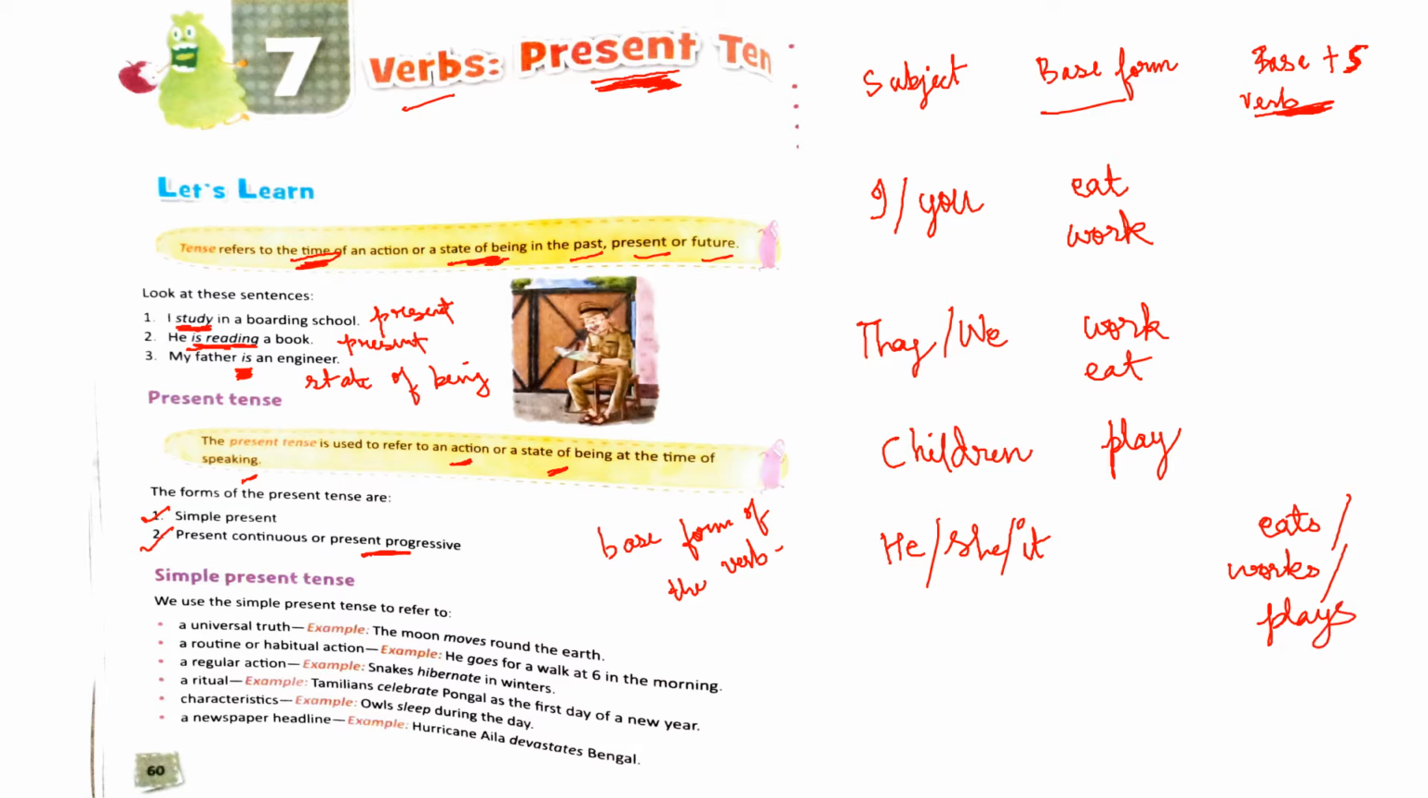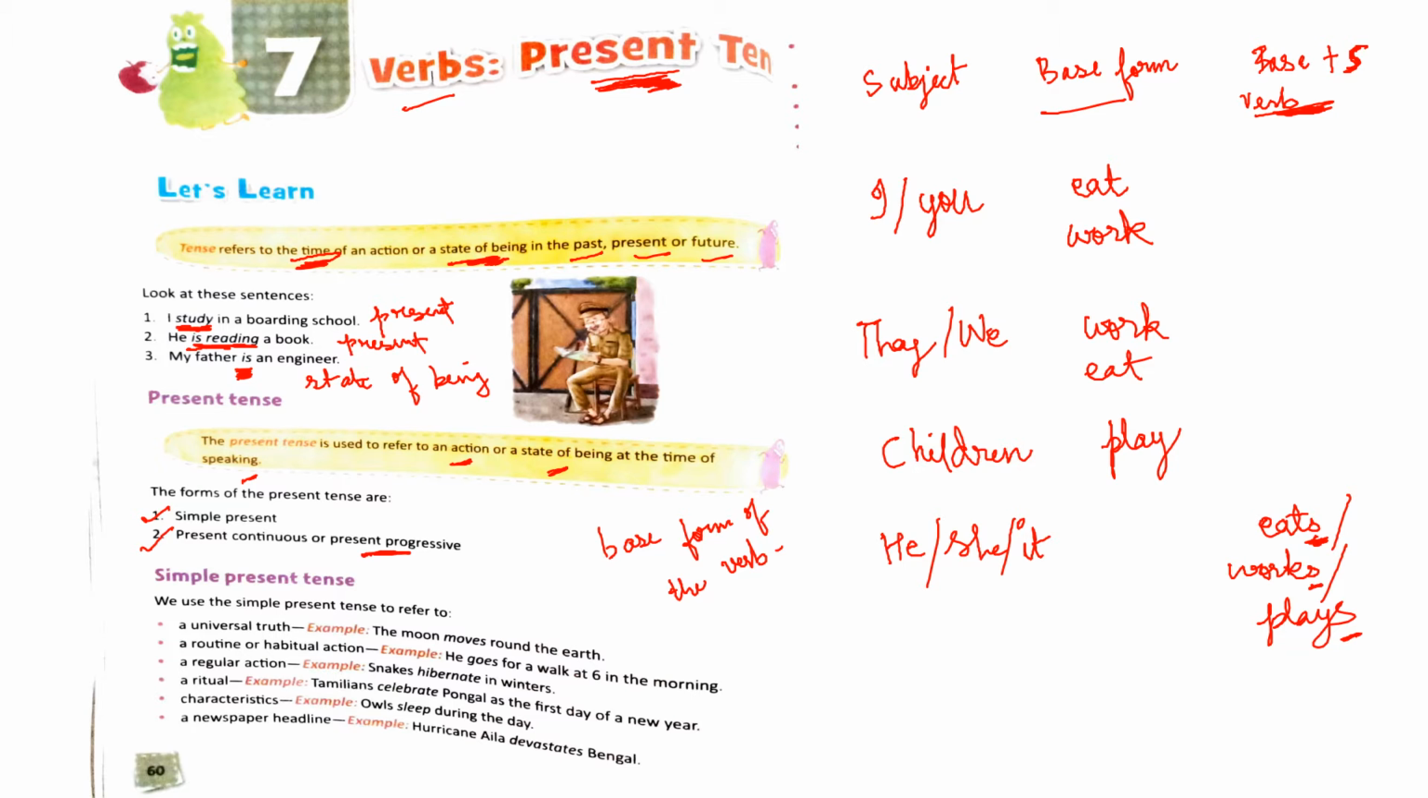Okay, eats, works, plays. That is verb plus s. You cannot say he work. He work is wrong. He eats, he works is right. She eats, she works, she plays is right. It eats, it works, it plays. So with the subjects he, she, it, you use base form plus s, or you can say verb plus s form. This is the form of the verb you have to use.